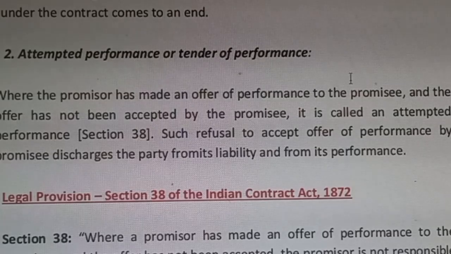Attempted performance, or attempted to perform. By this word itself, it seems that an attempt has been made by the promisor to perform the contract, but due to the refusal of the promisee, it is not feasible to perform.